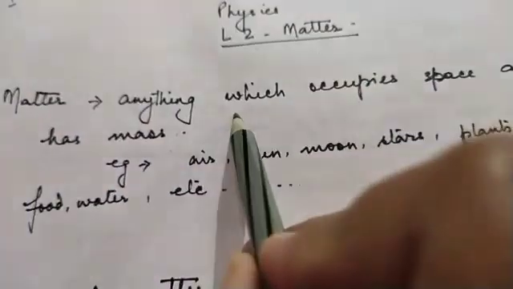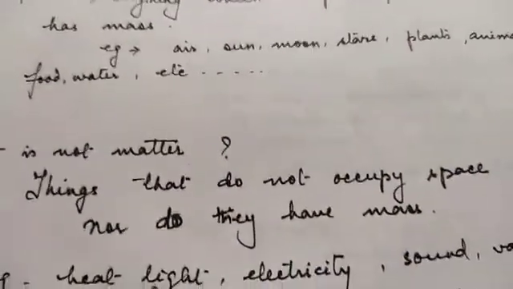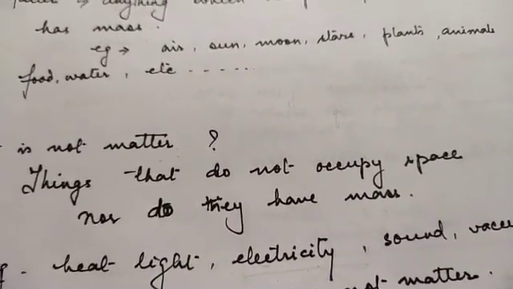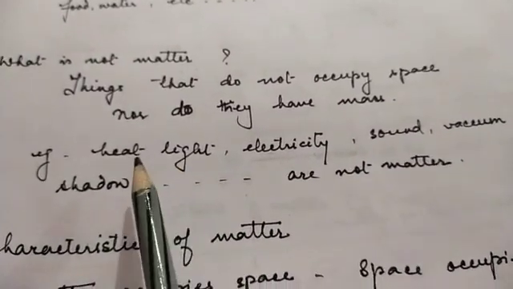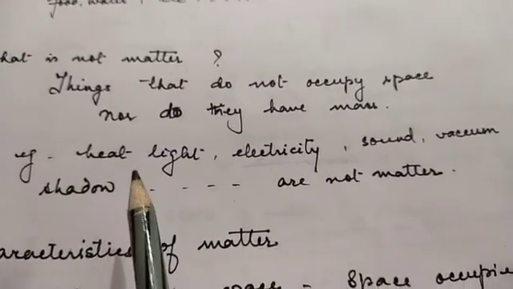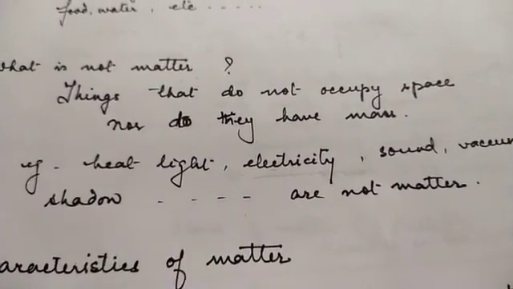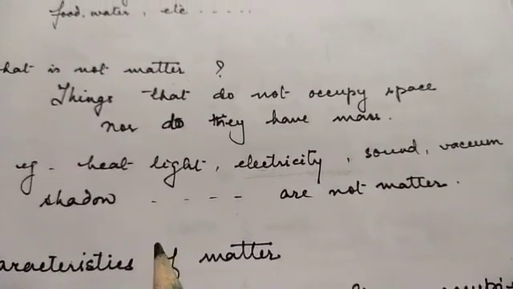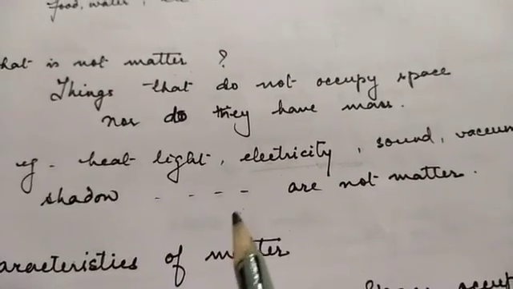If matter is anything which occupies space and has mass, then what is not matter? Things that do not occupy space nor do they have mass are not matter. For example, phenomena like heat, light, electricity, sound, vacuum, shadow, magnetism, these things are not matter because they have no mass nor do they occupy space.